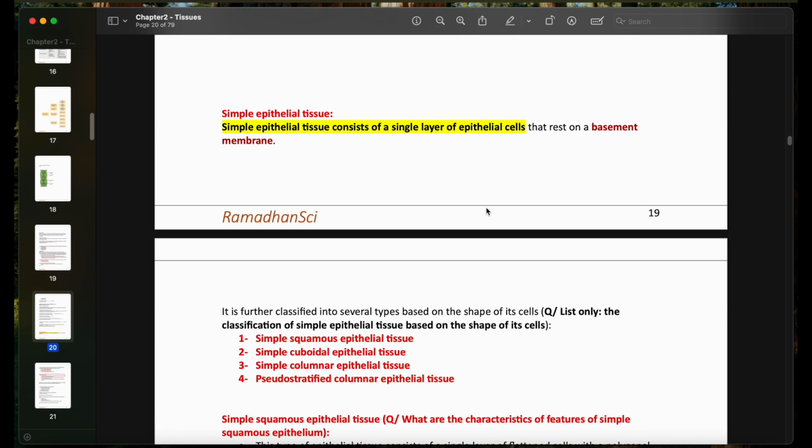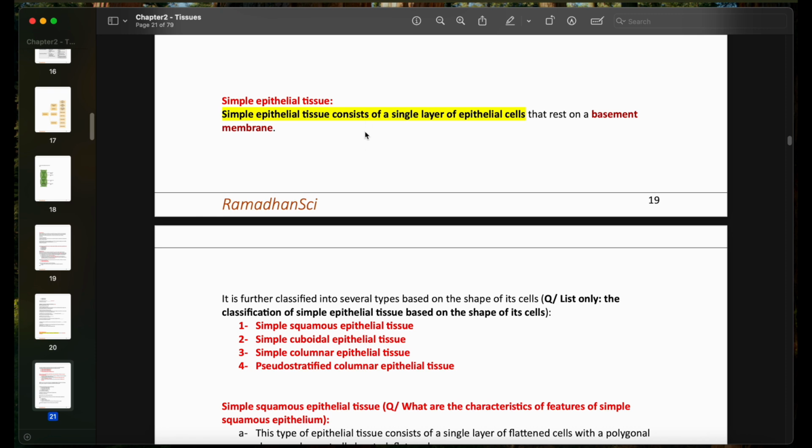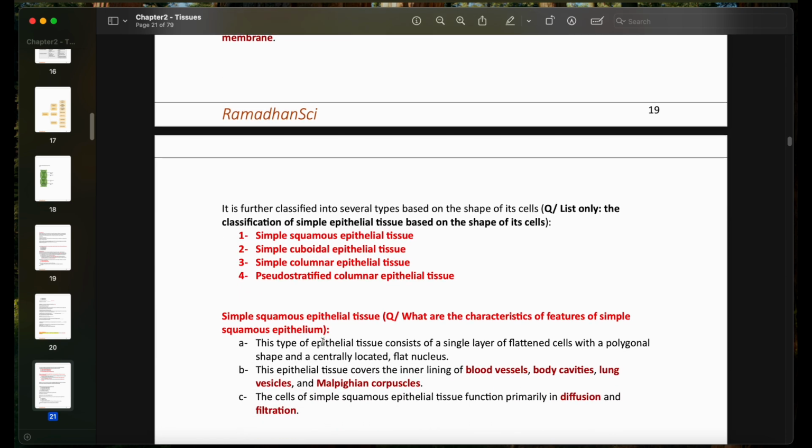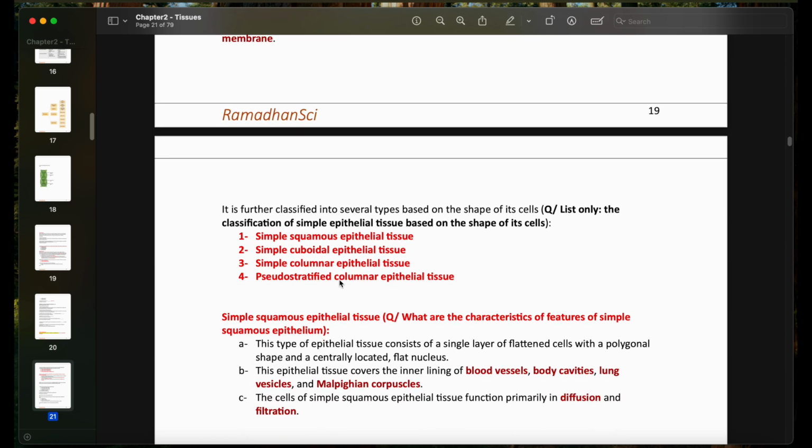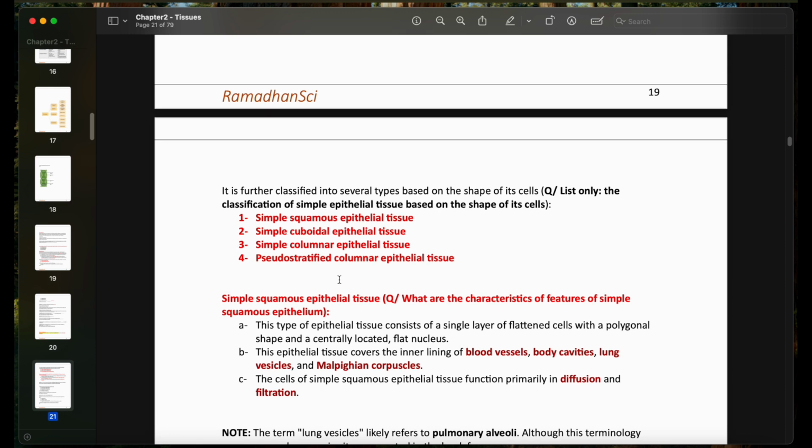We're going to start with the simple epithelial tissue. Simple means we have only one layer of epithelial cells that rests on the basement membrane. It is further classified into several types based on the shape of the cells. So based on what? Based on the shape of the cell.